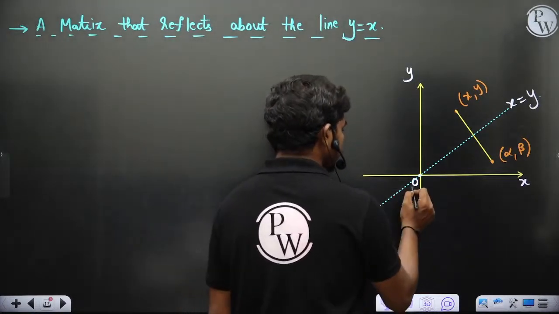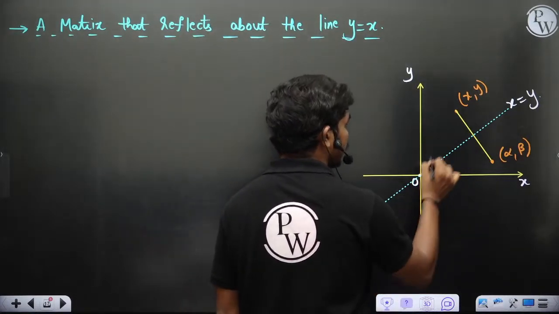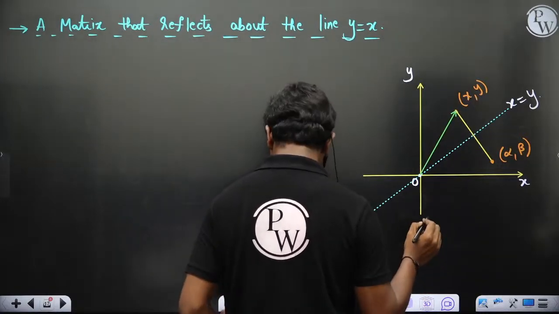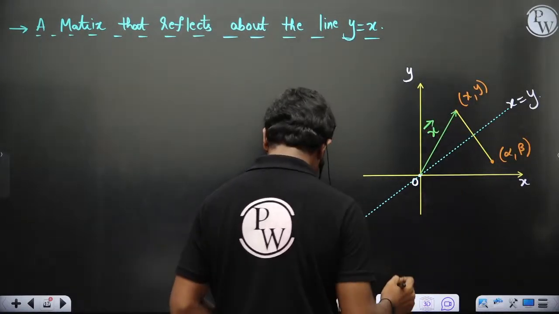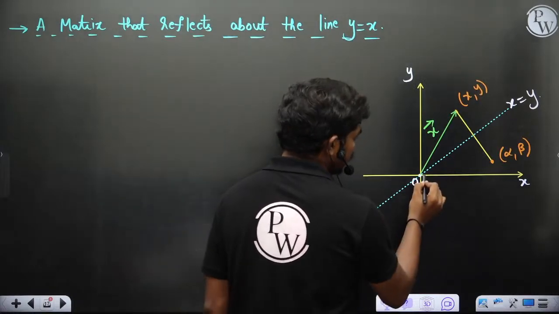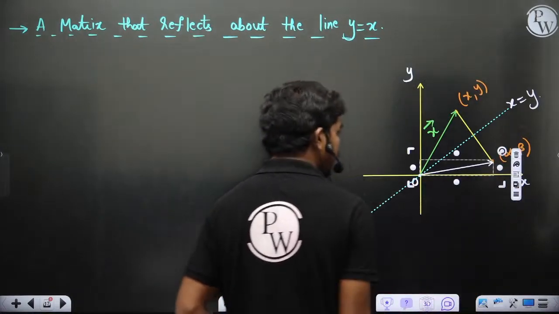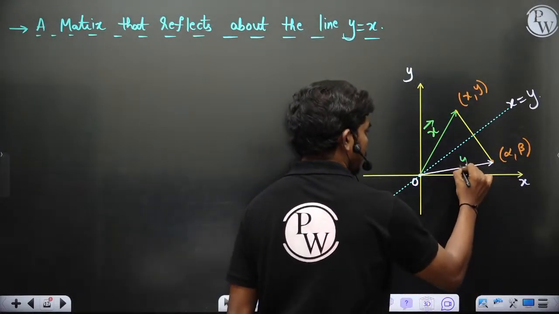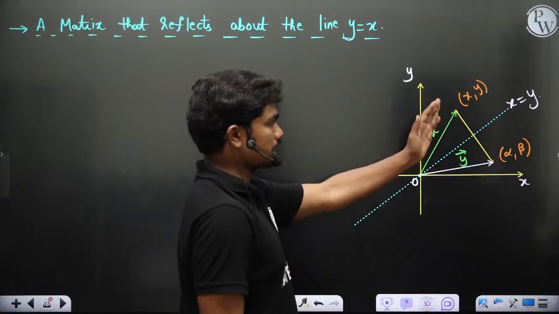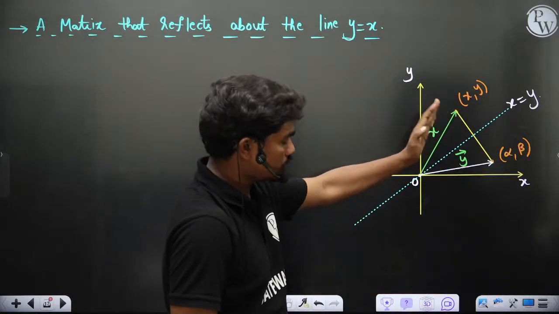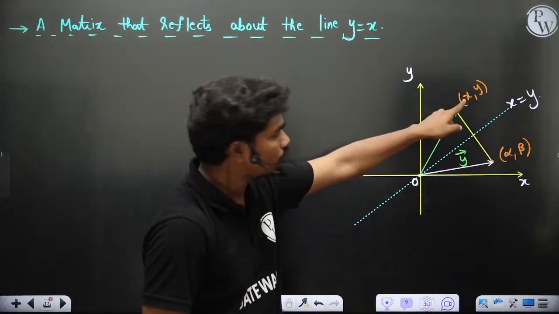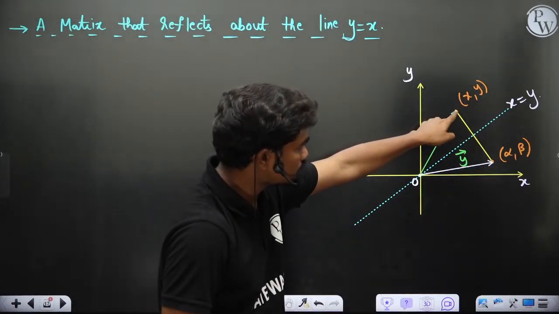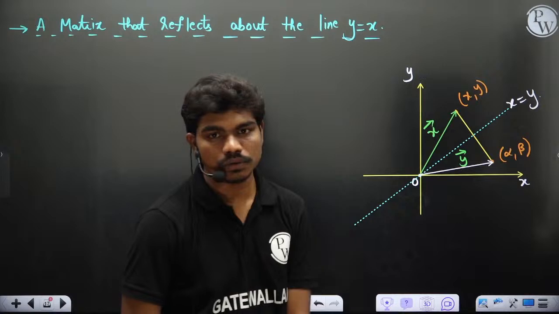If you have a vector like this, and in our classical terminology we denote with x and y, so if this is my x and this is my y, then which matrix can take this x to y, such that this point moves from this location to its reflection about the line x equal to y?